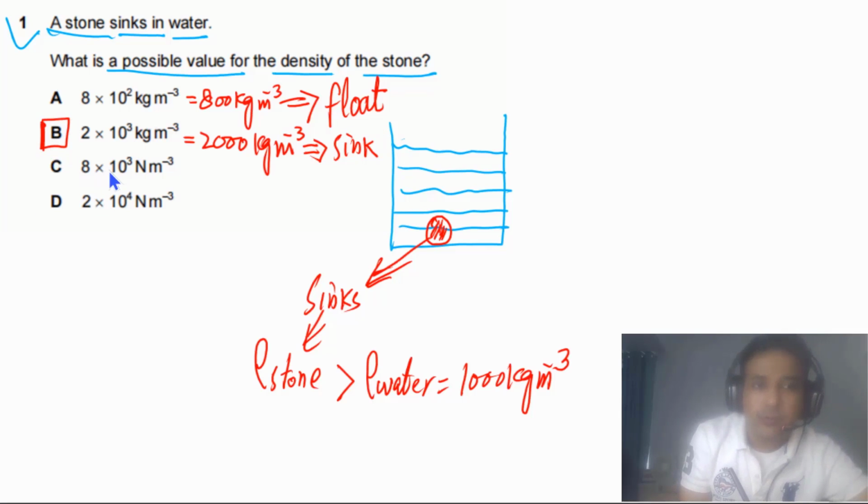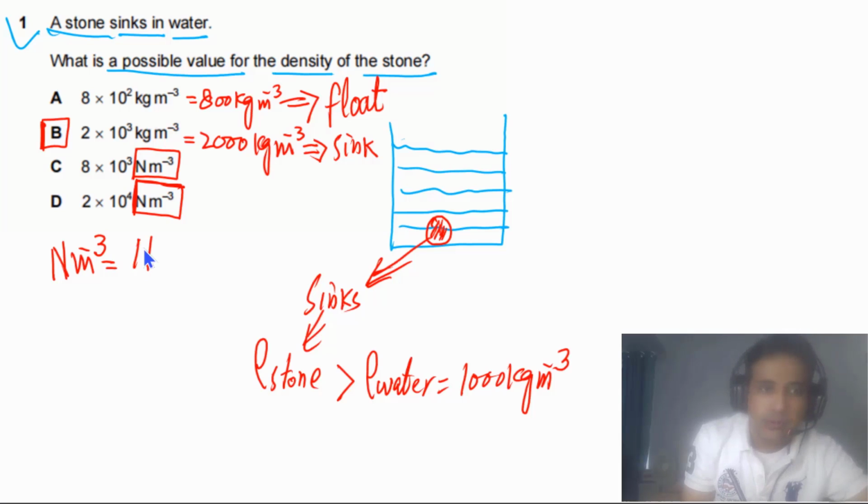But if you look at options C and D, units are newtons per cubic meter. So we can check these units. Are these units of density or not? Newtons per cubic meter: for newtons, SI base units are kgs meter per second square, and this is divided by meter cube.